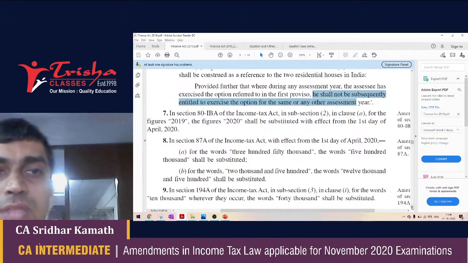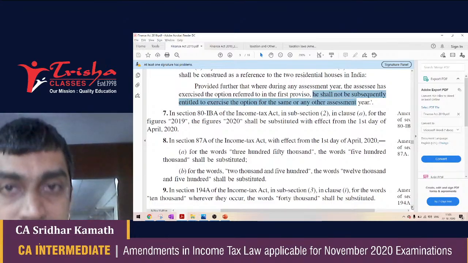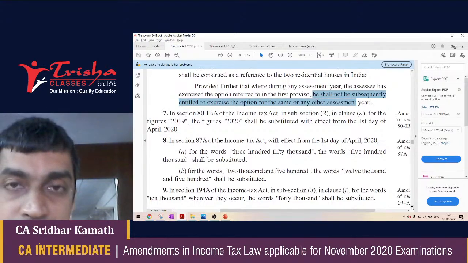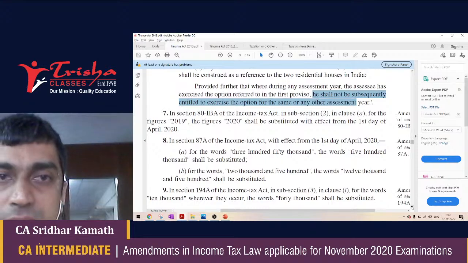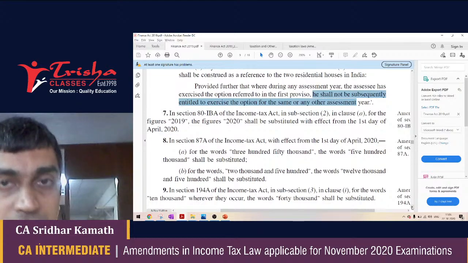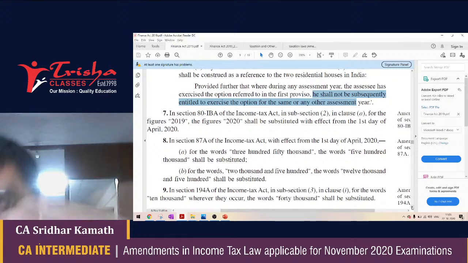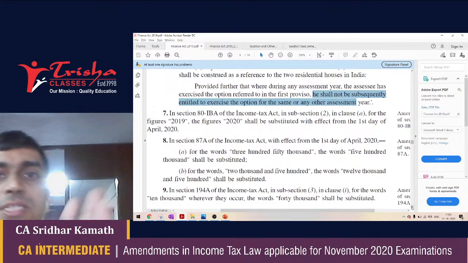Now, you all must be knowing the income tax slabs. For a citizen who has not attained the age of 60 years, it would be 0 to 2.5 lakh nil, 2.5 lakh to 5 lakh at 5%, 5 lakh to 10 lakh at 20%, and over and above 10 lakh, it is 30%. So 0 to 2.5 lakh nil, 2.5 lakh to 5 lakh, the total amount involved is 2,50,000. This would be taxed at 5%. So 2,50,000 into 5% is 12,500, entirely available as rebate. But the moment you cross 5 lakh, suppose your income is, let's say, 5 lakh 10 rupees, suddenly there is a tax that is payable by you.